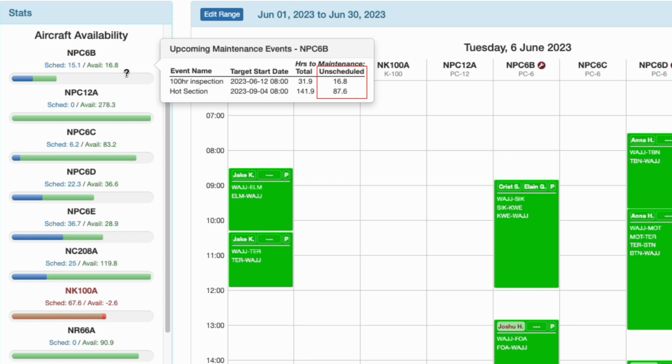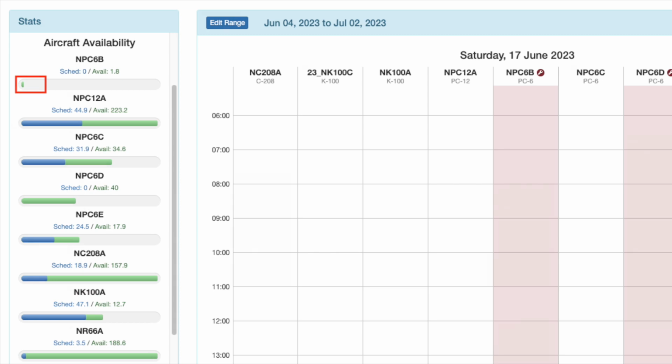The second unscheduled column under Hours to Maintenance corresponds to the green available number for the first inspection and is there so you can know how many hours are available to subsequent inspections. As hours are flown and fewer hours remain until the inspection, the colored bar will shorten.